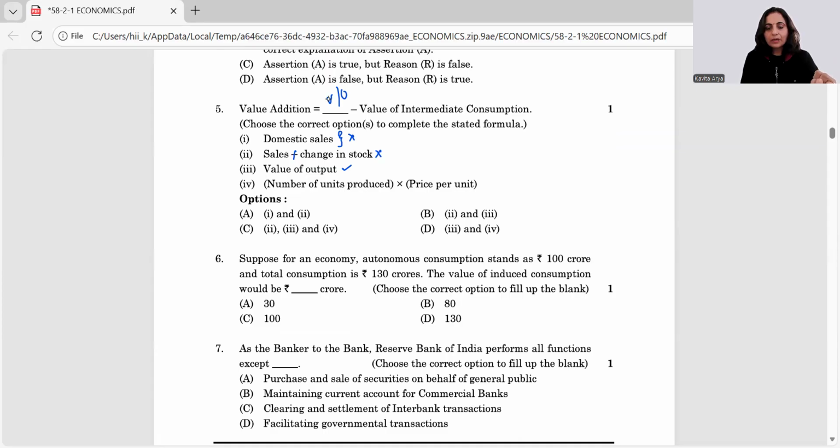So this is wrong. So next is number of units reduced into price per unit. Yes, this is sales. But students will say, ma'am, what about add in stock? The change in stock? Right, maybe it's a new organization and there is no change in stock. So this is also valid. So my answer is third and fourth option. And here we go with option D.